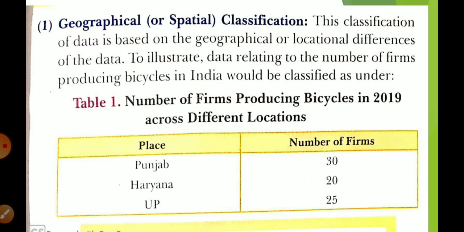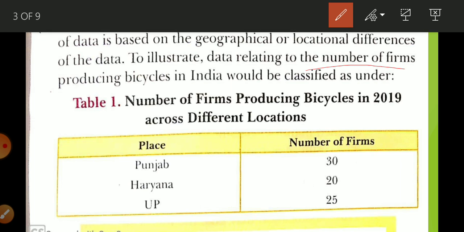So first of all is geographical or spatial classification. What is geographical or spatial classification? The classification of data based upon geographical or location differences of the data. You can write in very simple language that when classification is done on the basis of area, that is considered as a geographical or spatial classification.